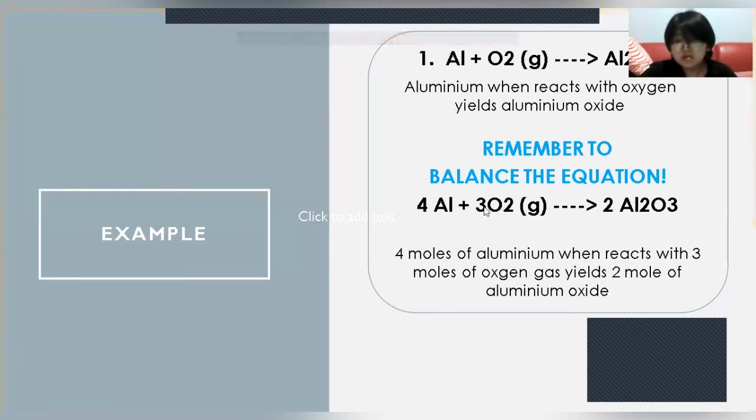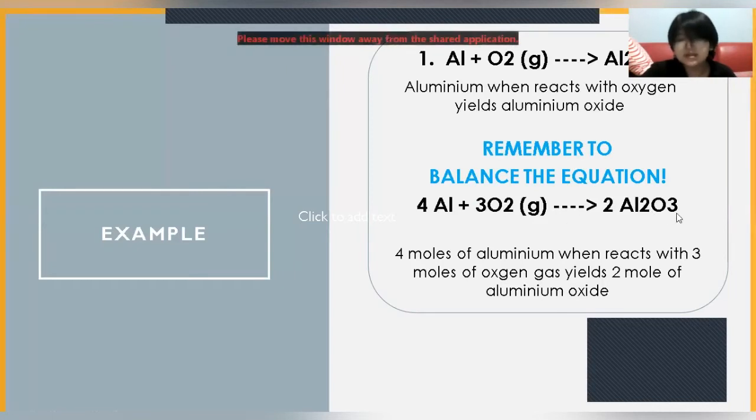There's 3 times 2 means 6, so there's 6 oxygen on the left. And this one, 3 times 2, is also 6. So this equation is already balanced. Now we can say this equation as 4 moles of aluminium when reacts with 3 moles of oxygen gas yields 2 moles of aluminium oxide.